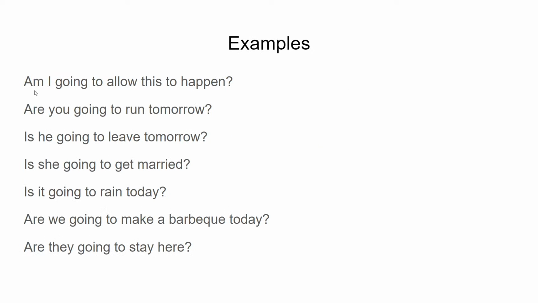Here are some more examples. Am I going to allow this to happen? You have the verb to be, your subject, your phrase going to, and then the rest of the sentence in the form of a question.